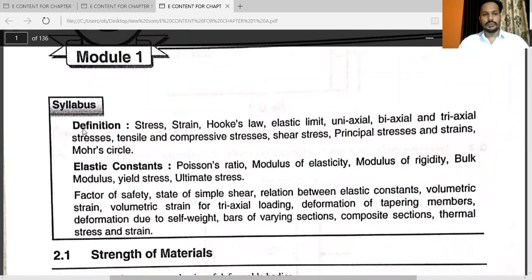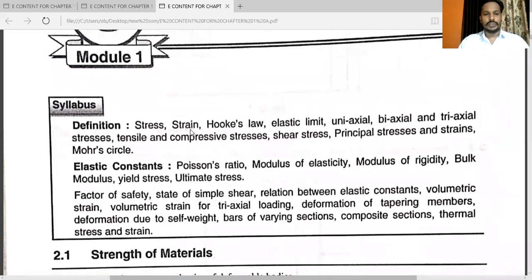In the syllabus we have the definition of stress, strain, Hooke's law, elastic limit, what is meant by uniaxial, what is meant by biaxial and triaxial stresses, tensile and compressive stresses, shear stresses, principal stresses and strains. One more important thing, that is Mohr's circle. In this chapter we will see elastic constants also, like modulus of elasticity, modulus of rigidity, bulk modulus, Poisson's ratio, then yield stress, ultimate stress.